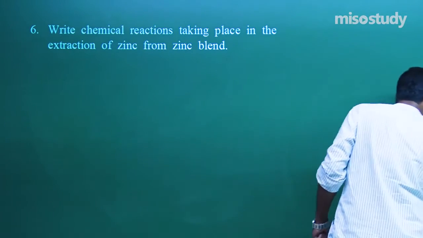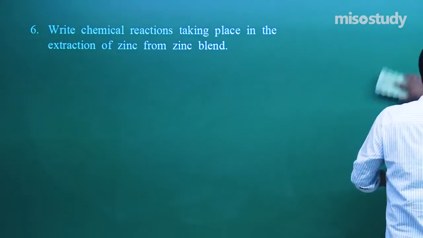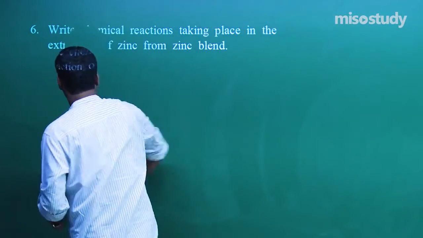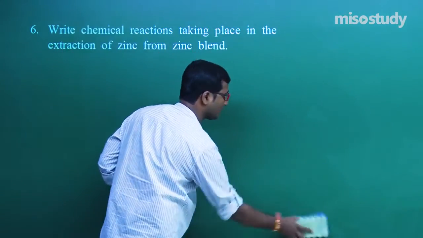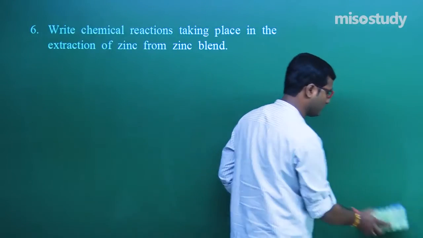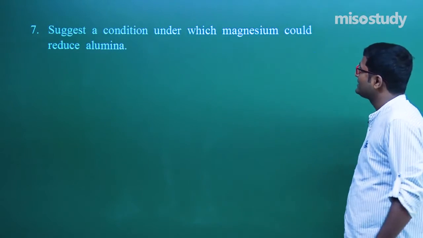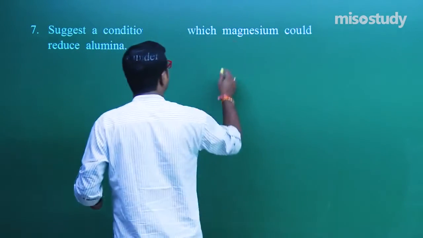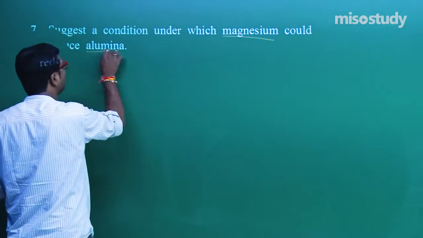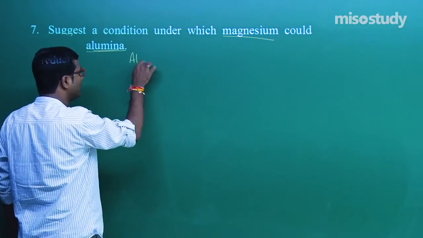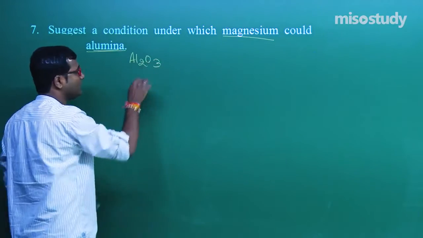Now the next one is question number 7. Suggest the condition under which magnesium could reduce alumina. As we know, the formula of alumina is Al2O3.